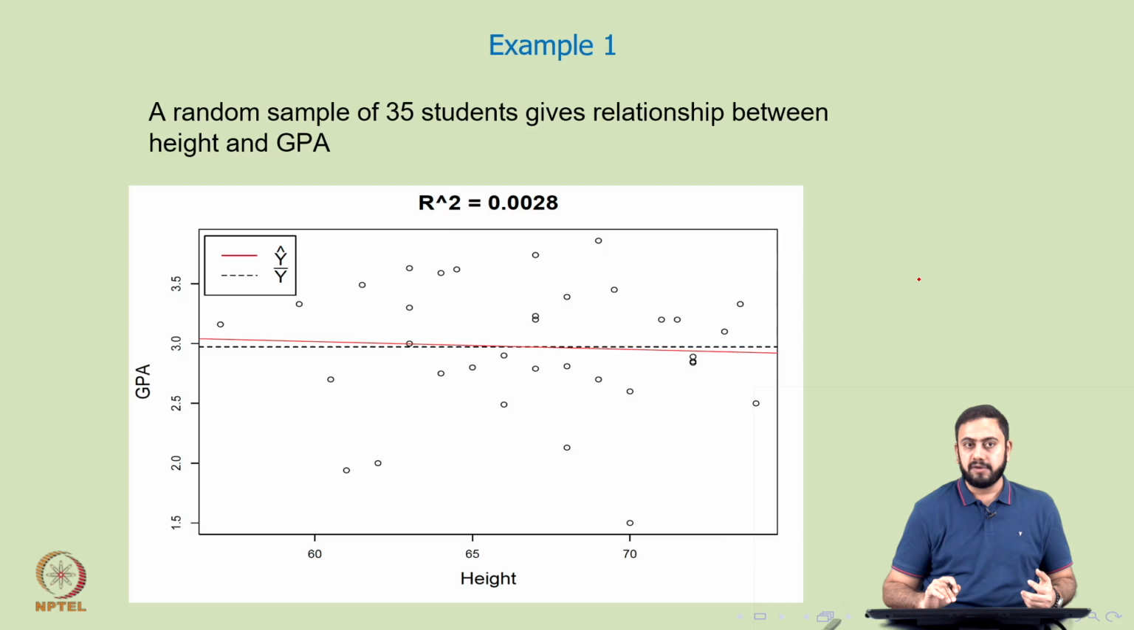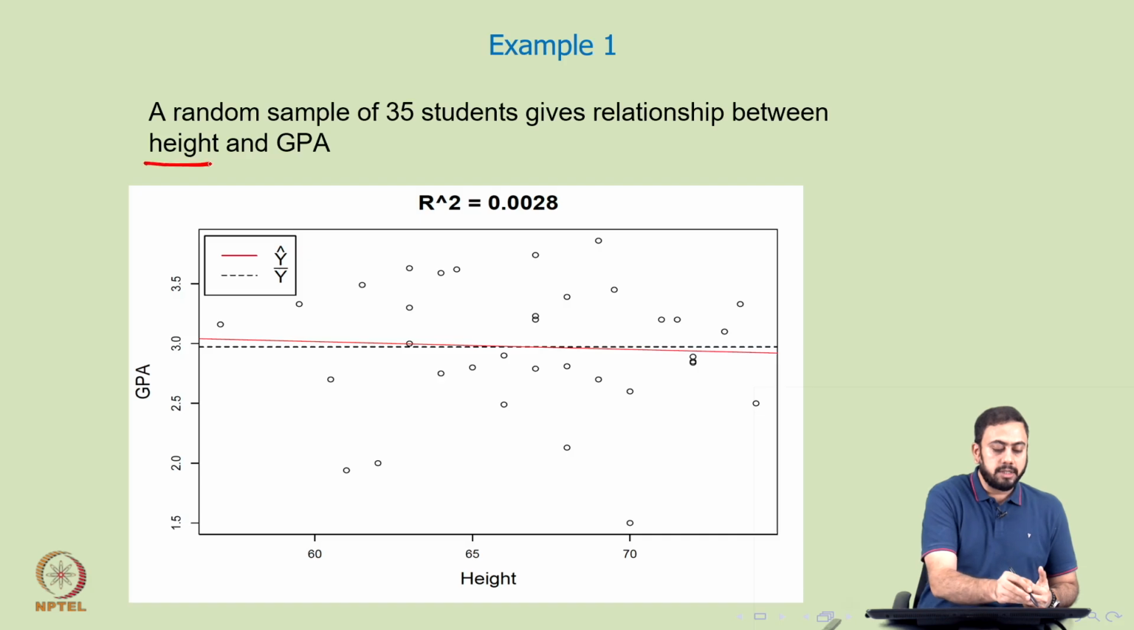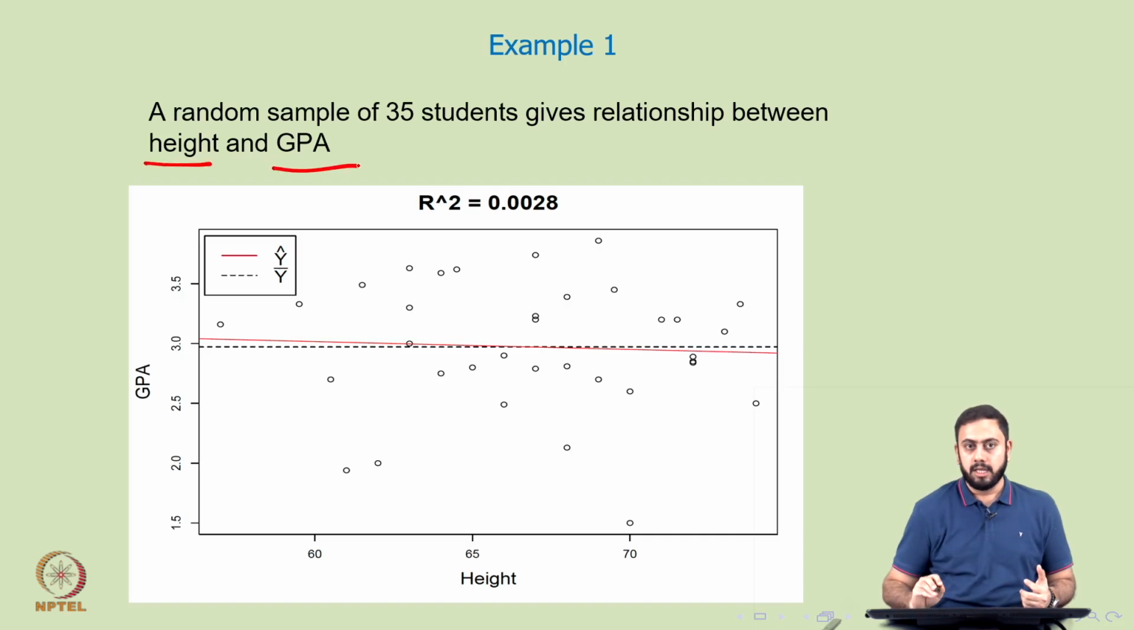We will take up a slightly different example. A random sample of 35 students gives a relationship between the height of the students and the GPA of the students. Without plotting anything, without modeling anything, can you just sense whether this relationship should make sense? Of course not. The answer is no. The height of a student has nothing to do with his or her GPA, and this is exactly what you see on the scatter plot as well.